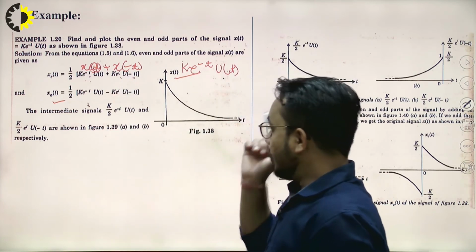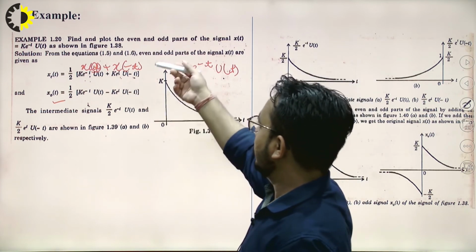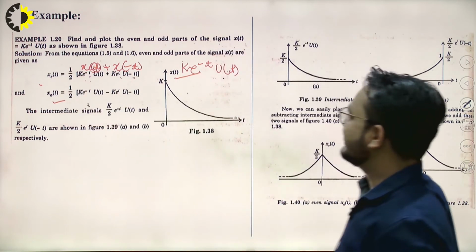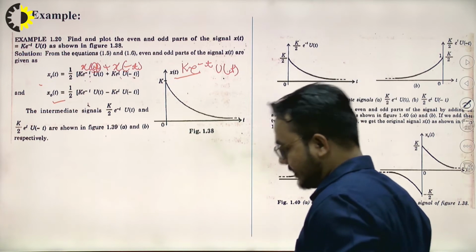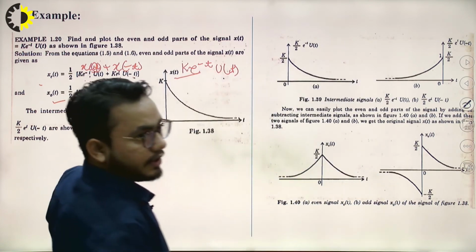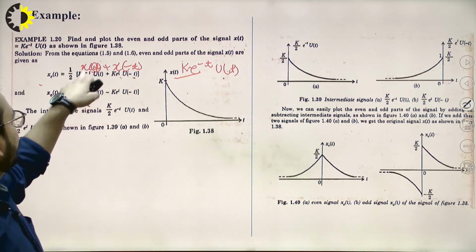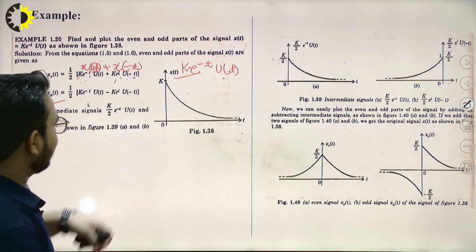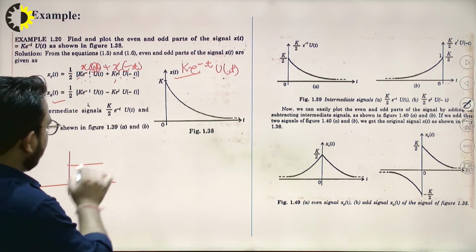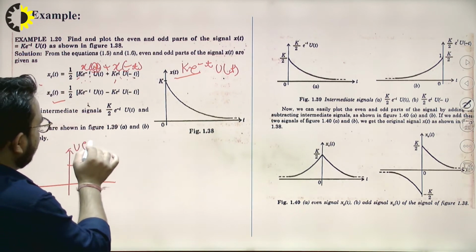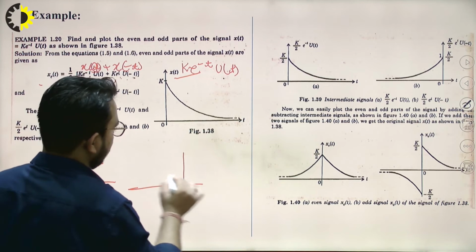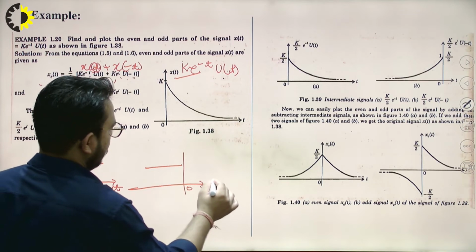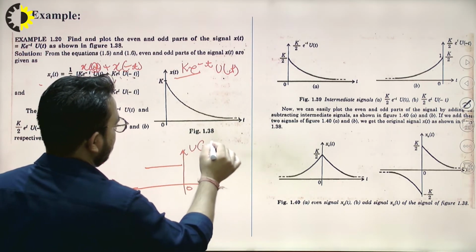Now, we have already found the even and odd parts, and we just have to represent these signals. This signal can be broken down as k by 2 e to the power minus t u of t, and similarly k by 2 e to the power t u of minus t. So here I'm writing u of t, and this is u of minus t, right?